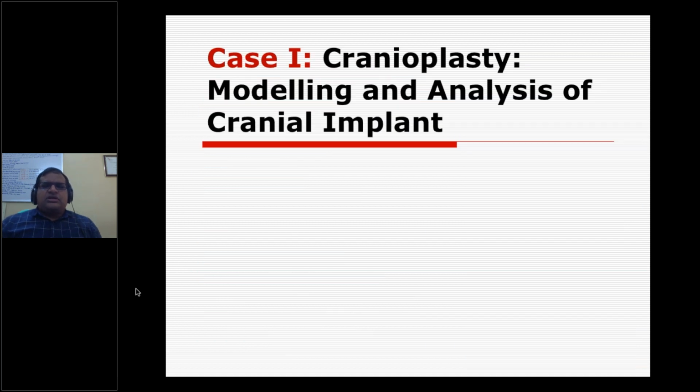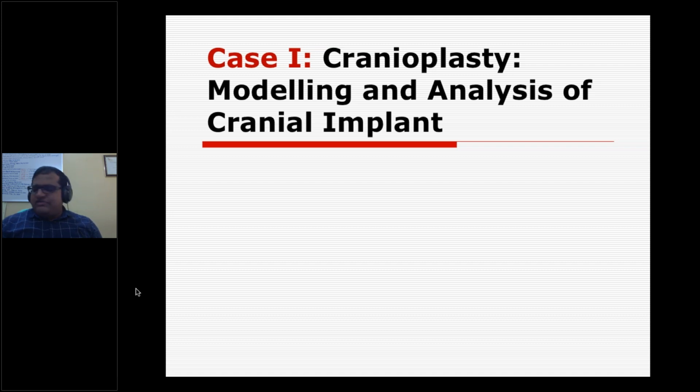So let me start the first case study. This case study, which we took from one of the facial surgeons, needed some kind of implant, but we didn't implant it.